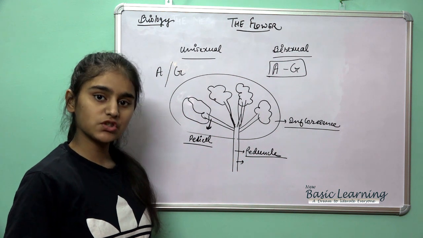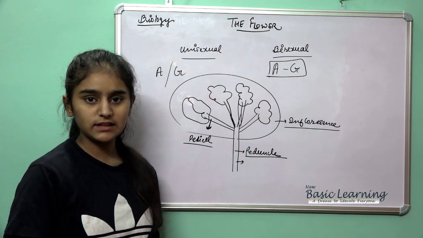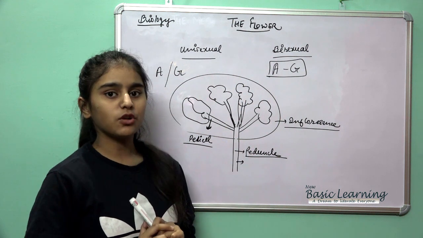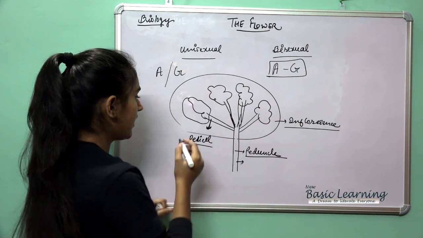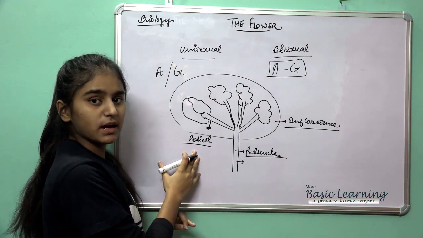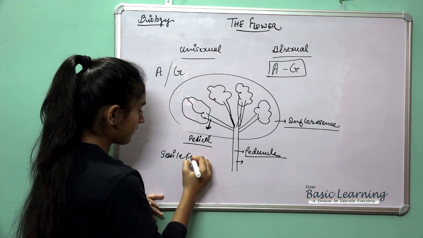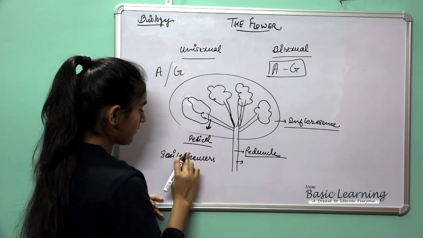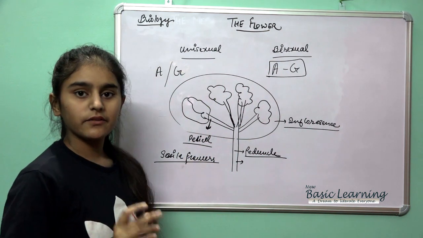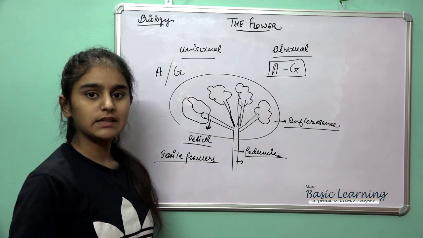When flowers grow in a cluster or singly, that we call an inflorescence. Then comes, when a flower does not have the pedicel, we call it a sessile flower.